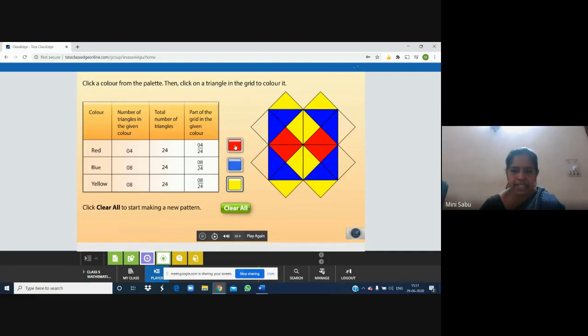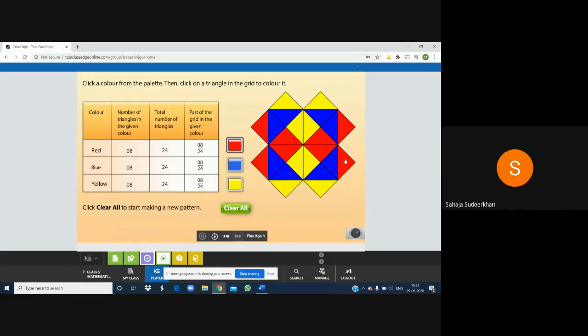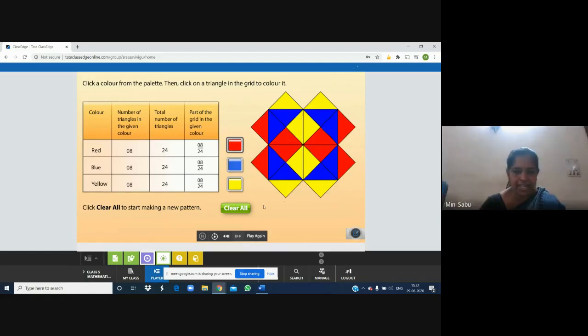Then since blue is coming outside, blue here will not look good. So I'm taking red here, red here, red here, and red here. So I made a pattern. Okay, how do you feel? Is it beautiful? Yes, ma'am. It is beautiful. Now you see the table.